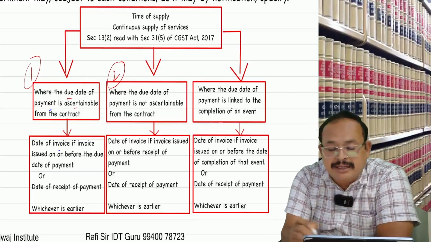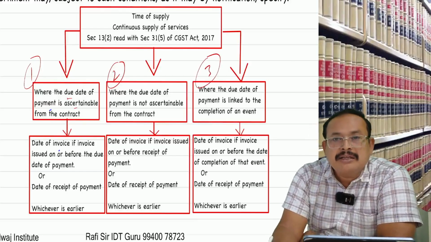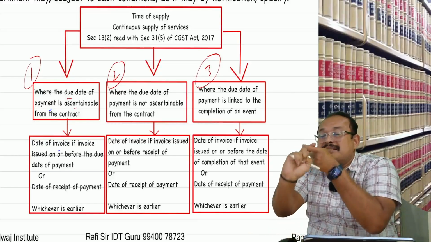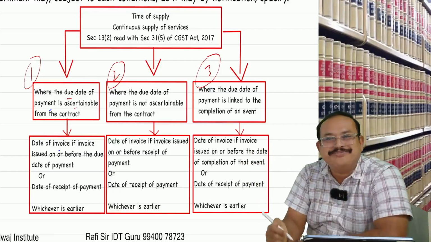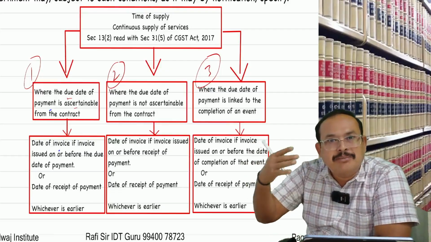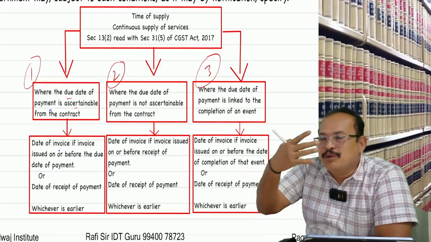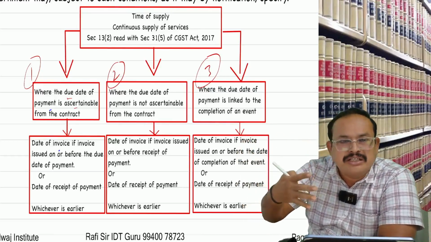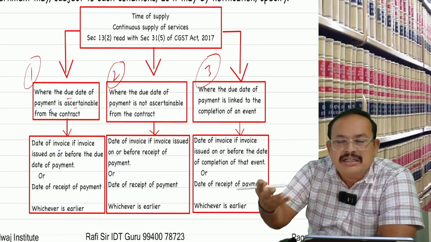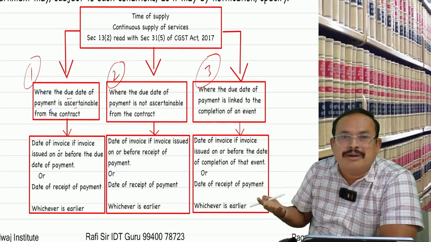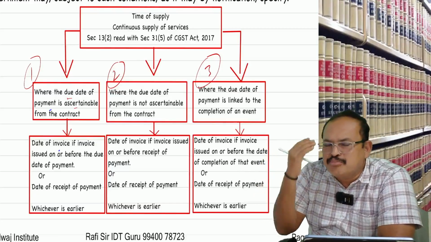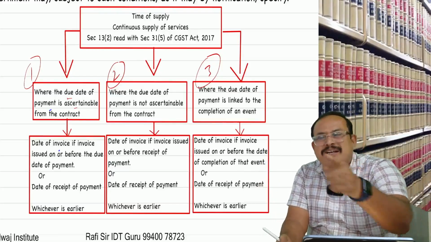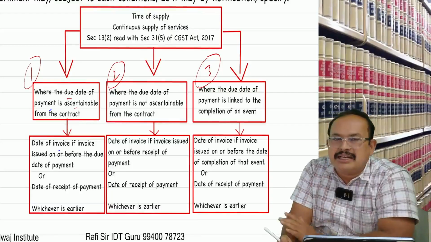Third category, where the due date of payment is linked with the percentage of completion of supply. Part completion, part payment. So due date of completion or date of invoice, whichever is earlier. Compare that invoice date with the date of payment, whichever is earlier. Simple to say, if the invoice is issued on or before the due date, you compare it with the date of payment, whichever is earlier. As simple as that.